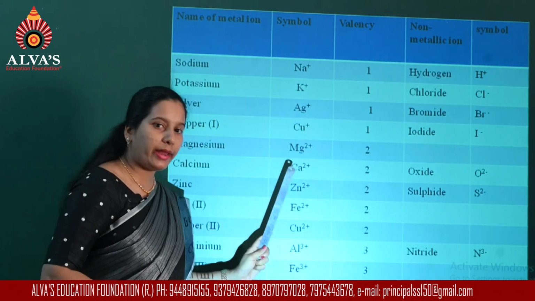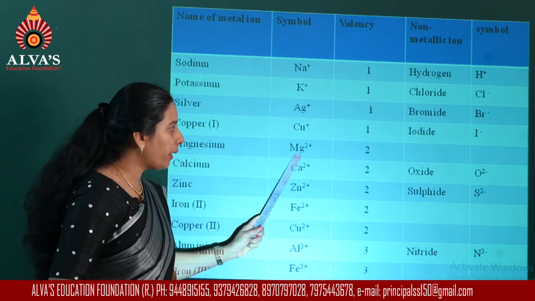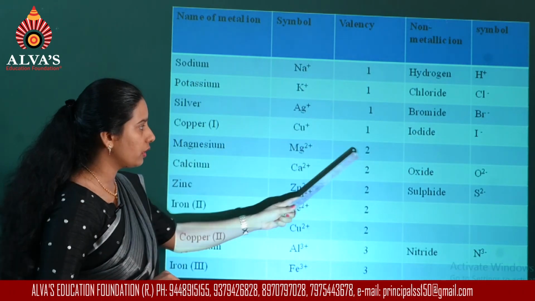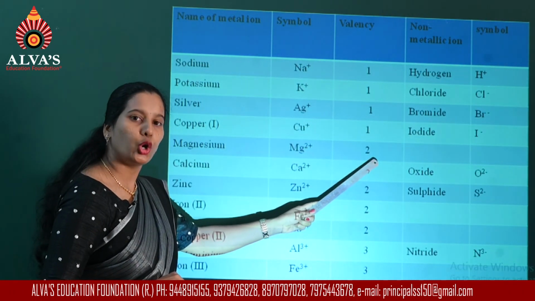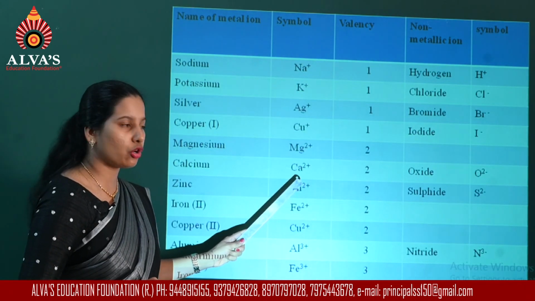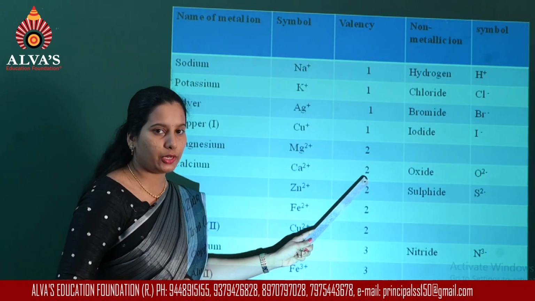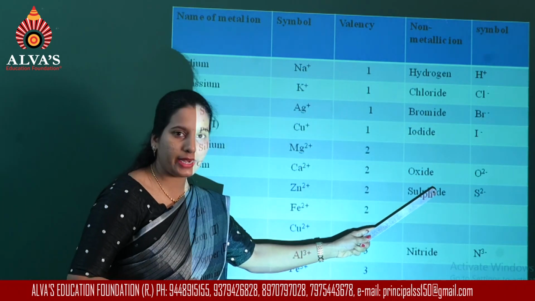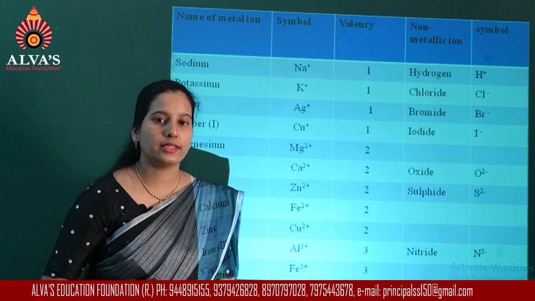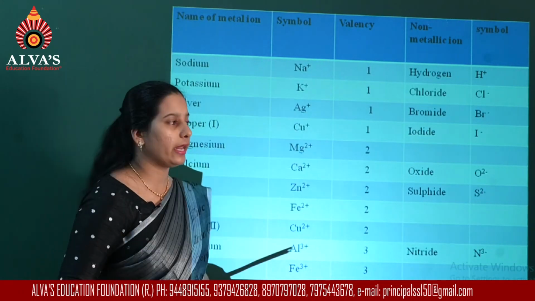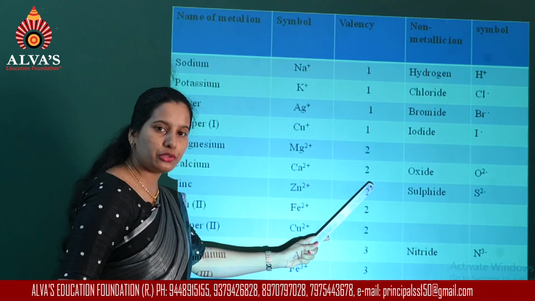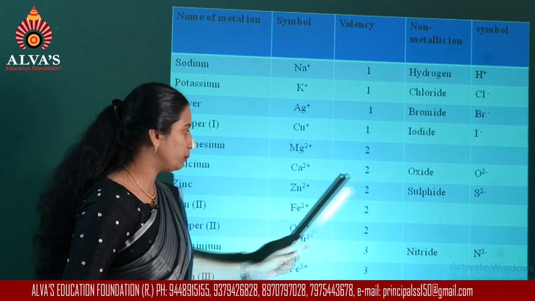In the case of magnesium ion, the magnesium atom will lose 2 electrons, so the valency becomes 2. Calcium also loses 2 electrons and the valency will be 2, whereas oxide is formed by gaining 2 electrons. When an oxygen atom gains 2 electrons, you will get oxide ion. Here also valency will be 2.